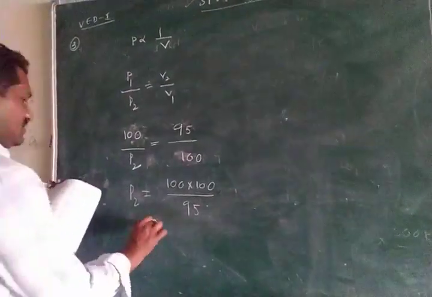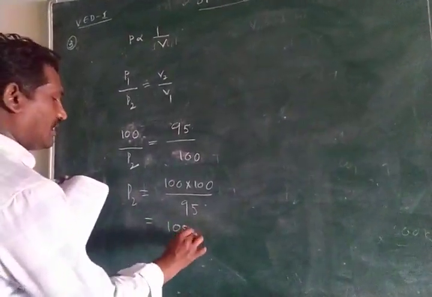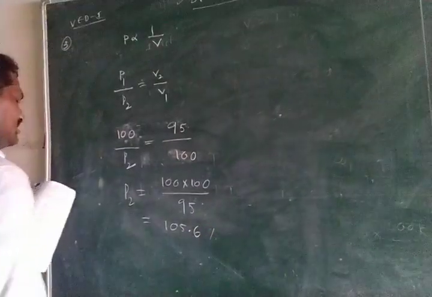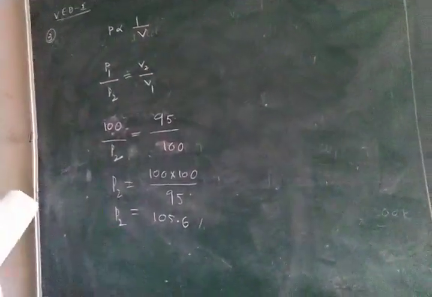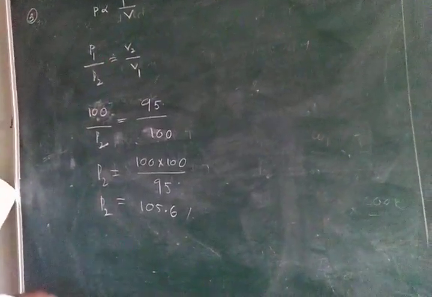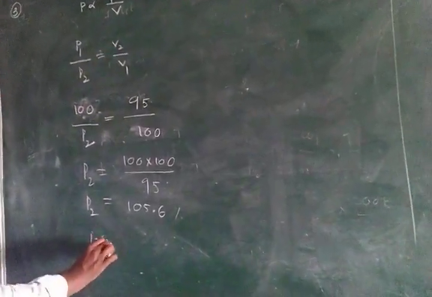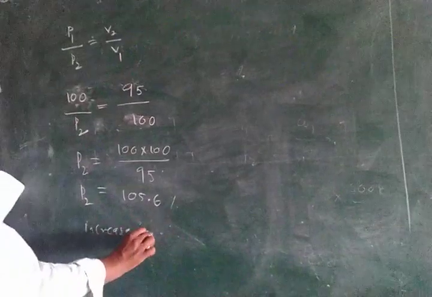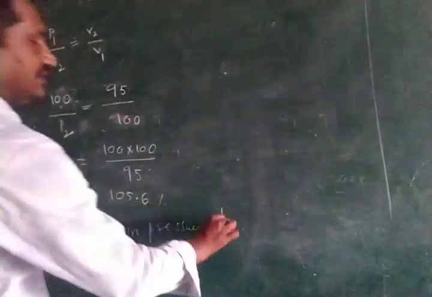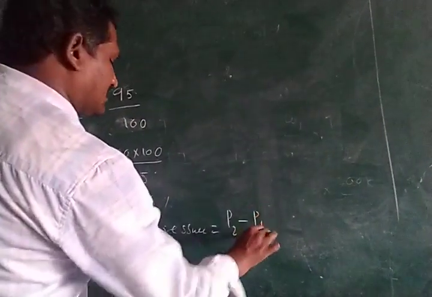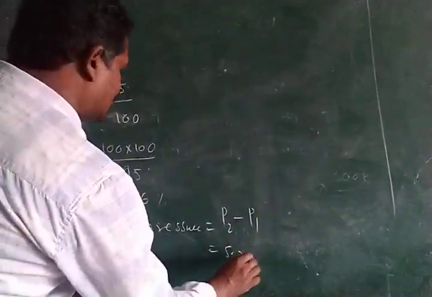Now this value becomes 105.6%. So final P2 equal to 105.6%. Then the increase in pressure equal to P2 minus P1, that is equal to 5.6%.